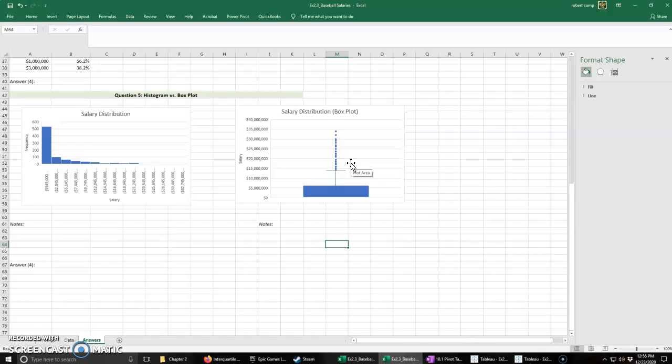Looking at this, which is better for this question, a histogram or a box plot? Well, a histogram is generally preferred when visualizing a single distribution because it's really easy to see what's going on. Where does the box plot end up being more desirable? That's when we're looking at multiple distributions side by side. We'd have a box plot here and one here and one here, and then we can look to see what the differences and changes are.